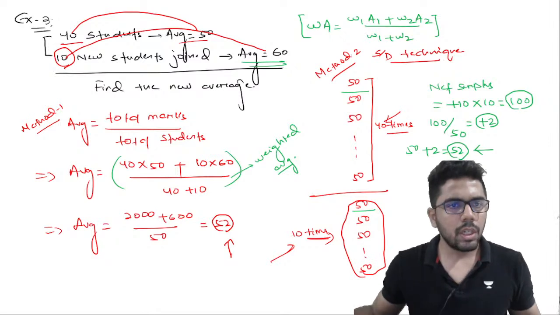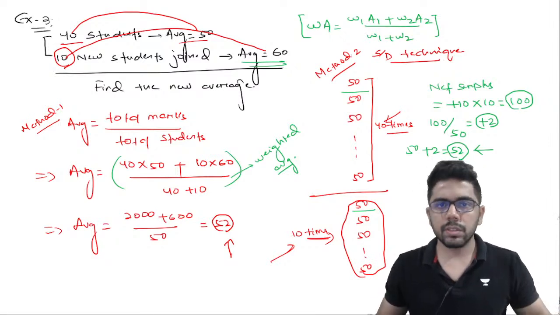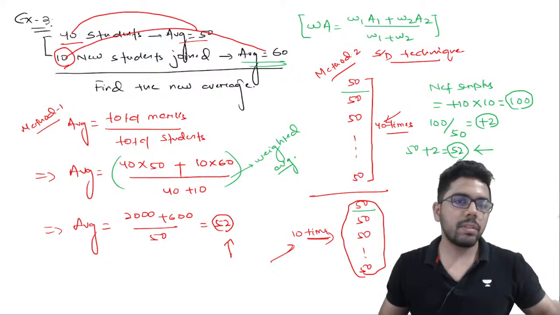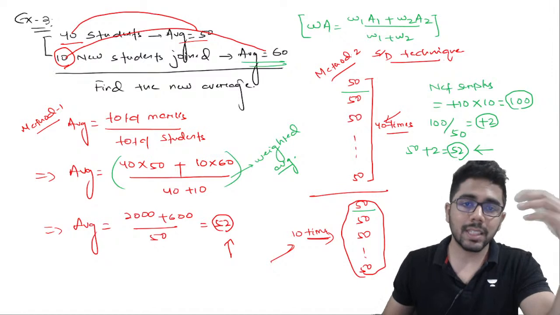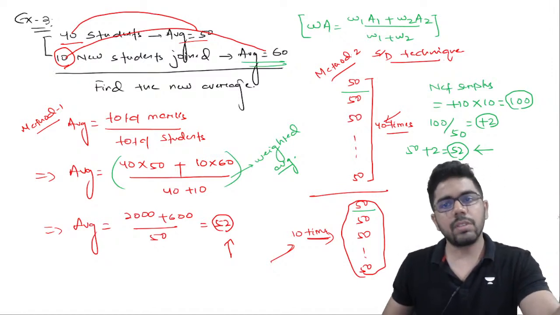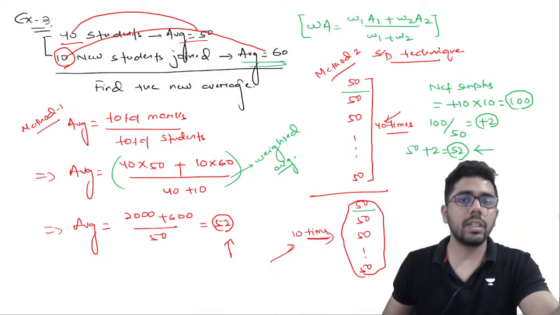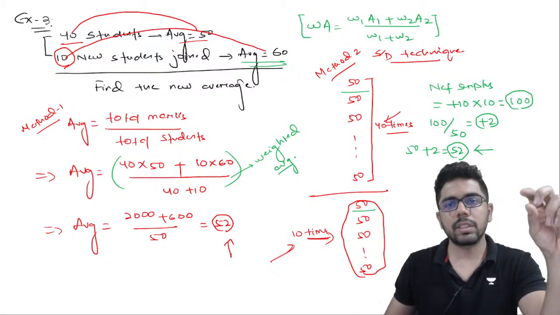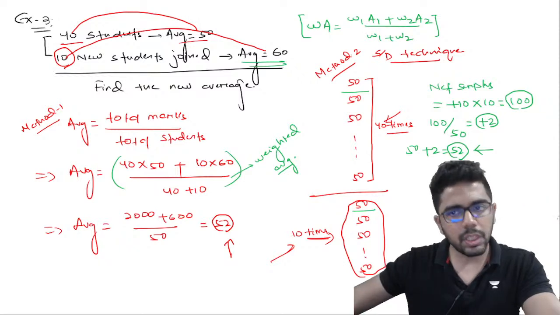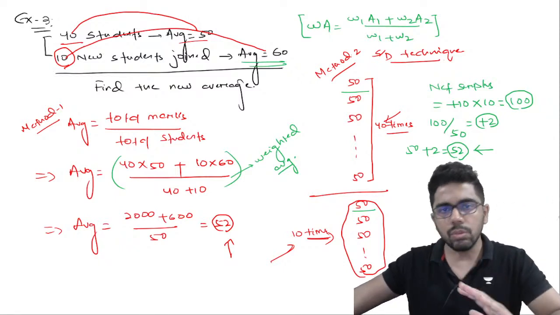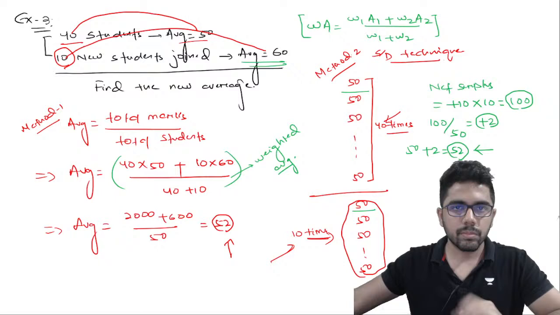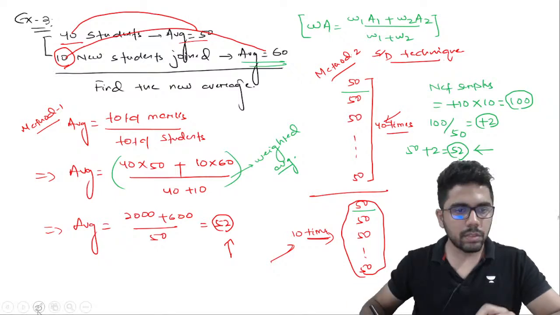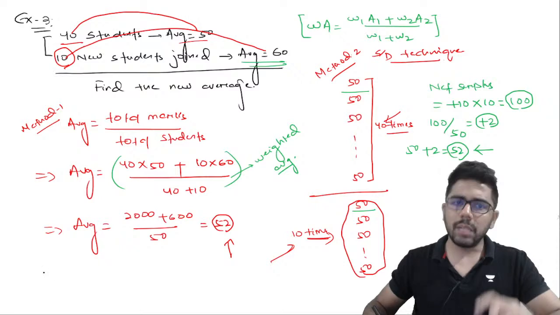So 10 new students, I took everyone with 50 marks. So now I have 50 students and everyone has got 50 average. But those 10 new students had extra 10 with them. So total 10 of them have extra 100, and what to do with the extra 100? You have to divide it equally. So each of them gets additional 2. So earlier you assigned them 50, now they get an additional 2. So average is 52. So this is another way of looking at it. Same question but seen in two contexts.